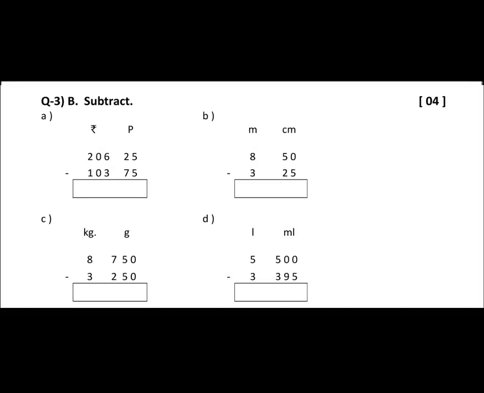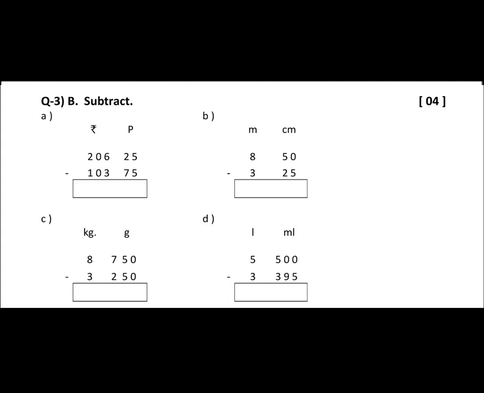Next comes subtract. Question number 3b. Here you have to do subtraction. Rupees and paise. 206 rupees 25 paise minus 103 rupees 75 paise. Number 2, B, meter and centimeter. 8 meter 50 centimeter minus 3 meter 25 centimeter.